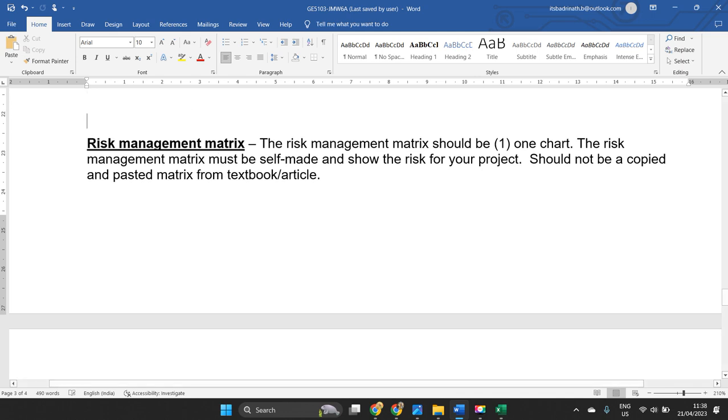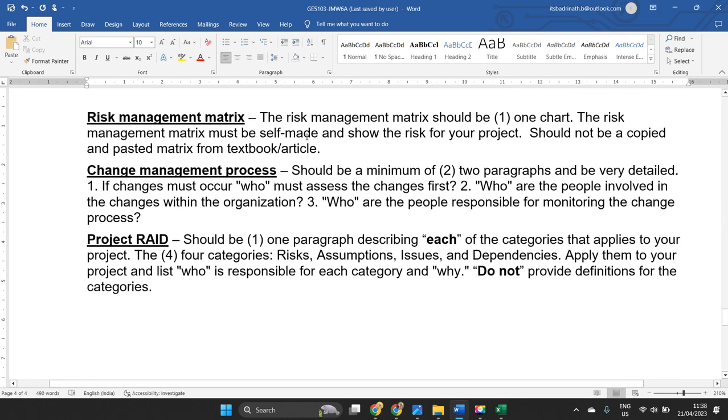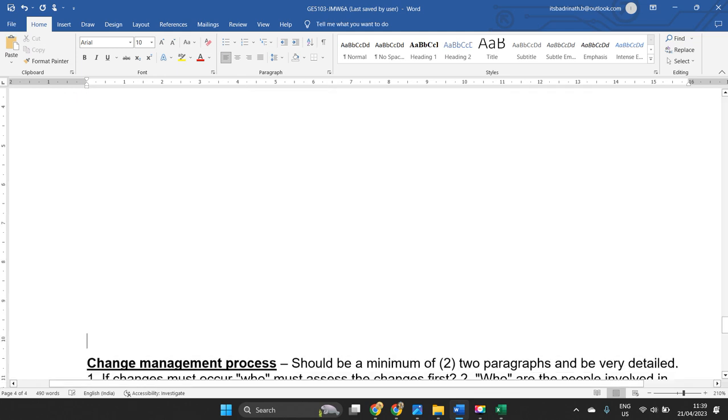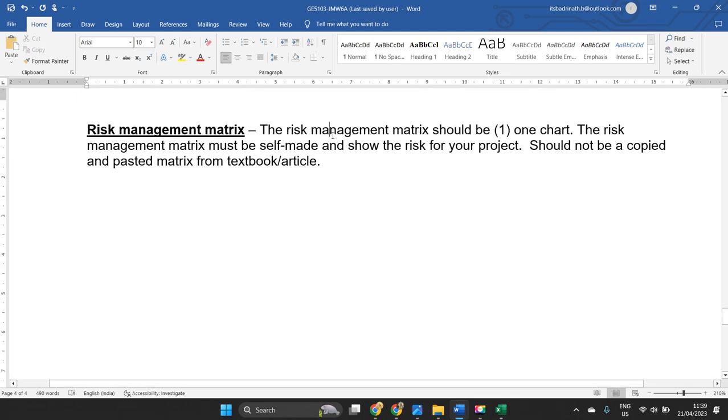The next one is the risk management plan. It is different from what we have done in previous sessions. Here the risk management plan should contain only one chart. Cross check about it, and the risk management plan should be self-made. The risks for your project should not be copied or pasted from anything from the textbook or article. Okay, so here try to understand what kind of risks your project is going to experience. Please search on the internet and create a table.